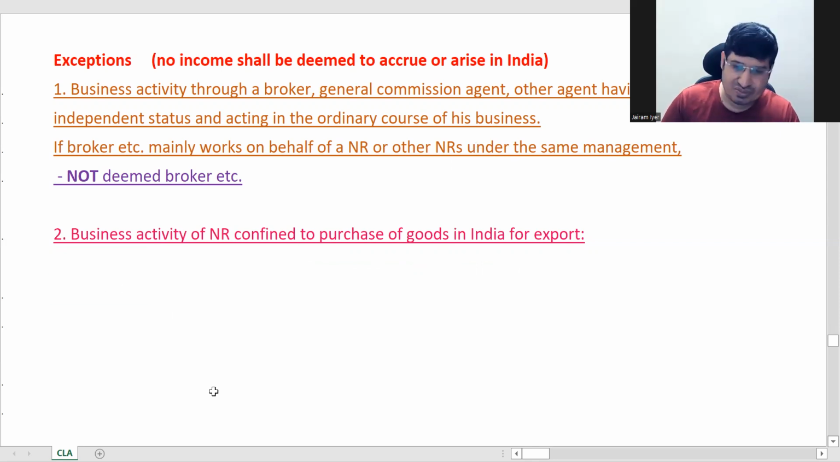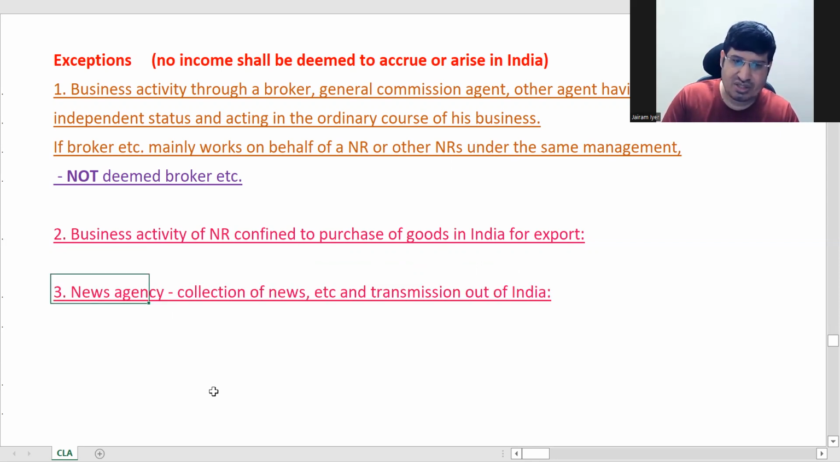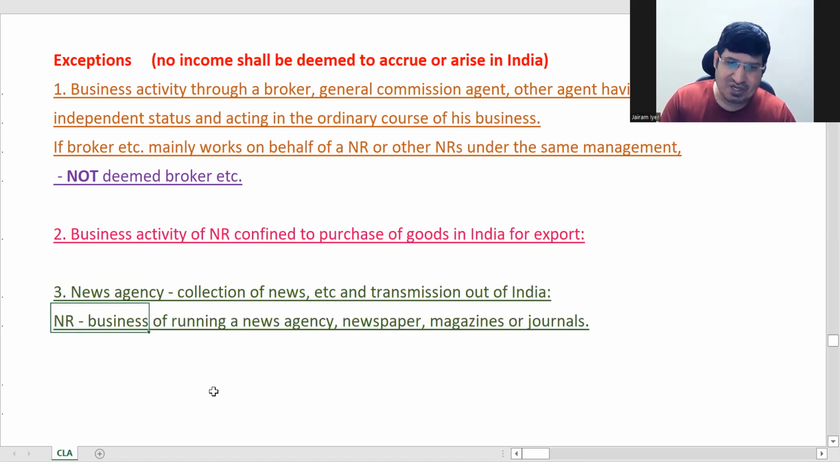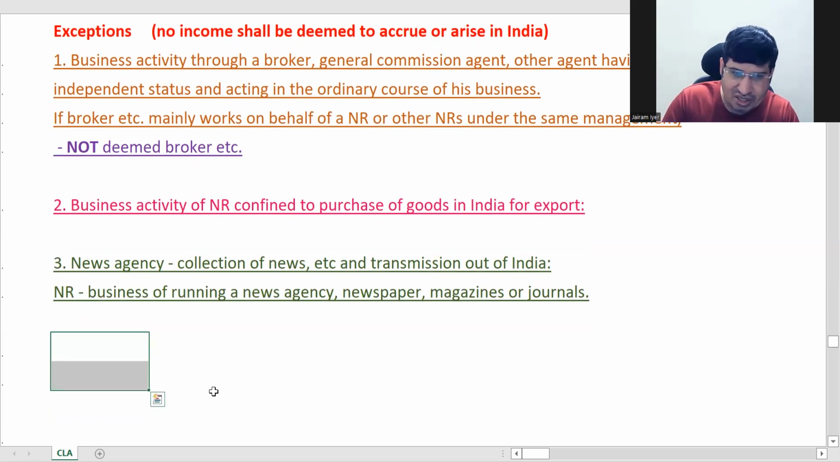Third is news agency, collection of news. There are two things basically. Journalistic activities is one, it is for journalistic work. If the NR only works on news collection and transmits news outside India, then that is not business connection in India, just because journalistic activity is promoted for free speech. So this is also an exemption. News agency is an exemption.